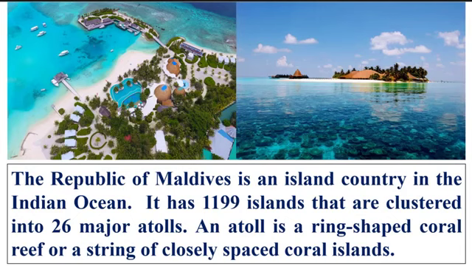It has 1,199 islands that are clustered into 26 major atolls. Cluster means a group of similar things or people positioned or occurring closely together. That means a bunch, into 26 major atolls. An atoll is a ring-shaped coral reef or a string of closely spaced coral islands. A coral reef is an area of coral, the top of which can sometimes be seen just above the sea.